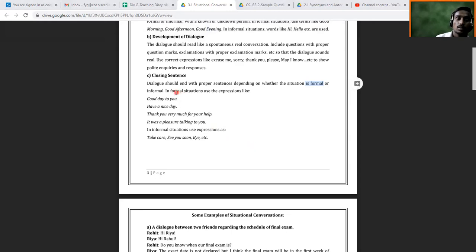If the situation is formal, then you close your dialogue by saying good day to you, have a nice day, have a great day, thank you very much for your help, it was a pleasure talking to you. These are some example expressions you can use for closing your formal dialogue. And if it is an informal situation, you can close your dialogue by saying something like see you tomorrow, bye, take care, tata. So you have to consider these things while writing a dialogue.